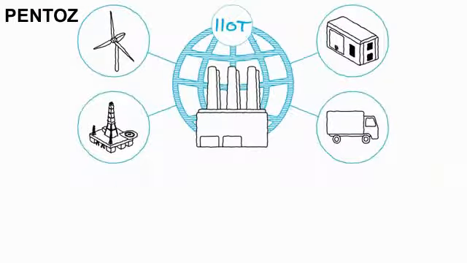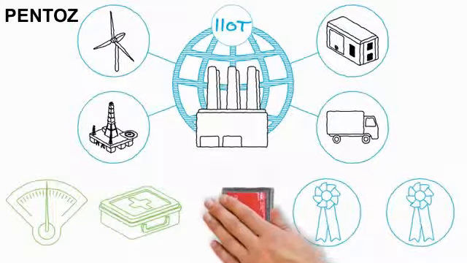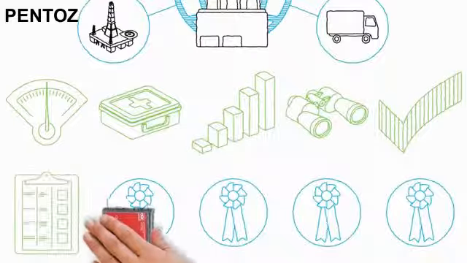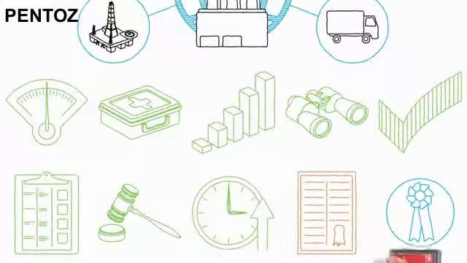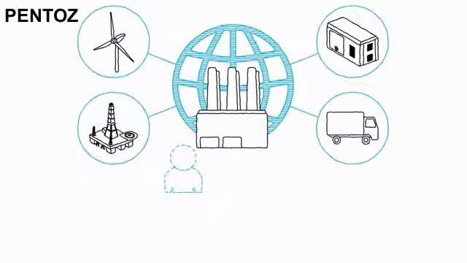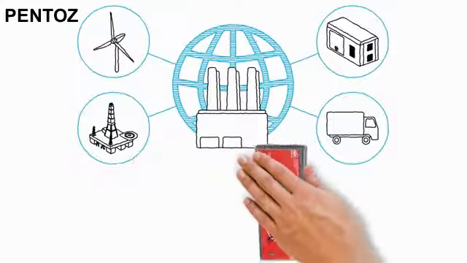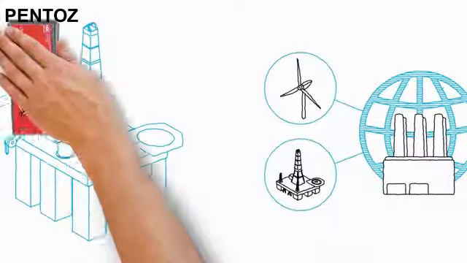IIoT-enabled smart assets provide many benefits, including improvements to operational efficiency, safety, productivity, monitoring and control, reliability, performance diagnostics, regulatory compliance, asset uptime and utilization, total cost of ownership, and total value of ownership. IIoT removes humans from many environments and allows machines to act autonomously, reducing risks associated with human injury or human error, system failures, or system downtime. For example, IIoT enabled the oil rig strut repair before it became a catastrophic failure.